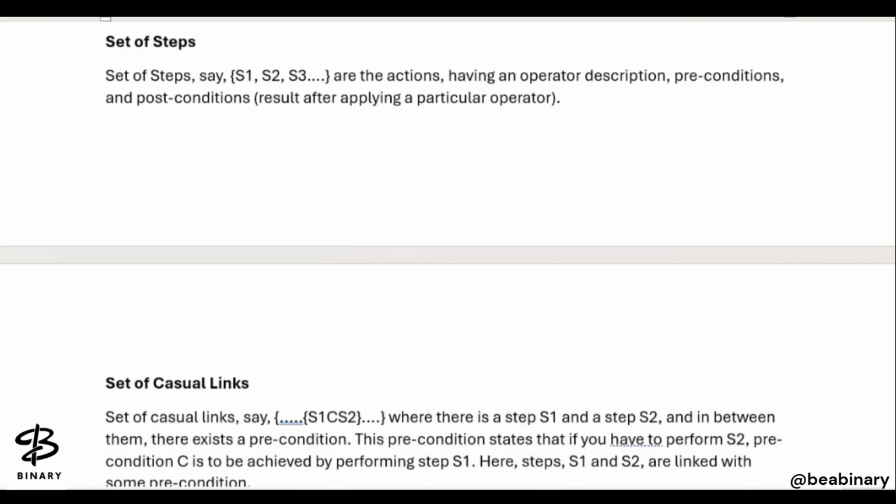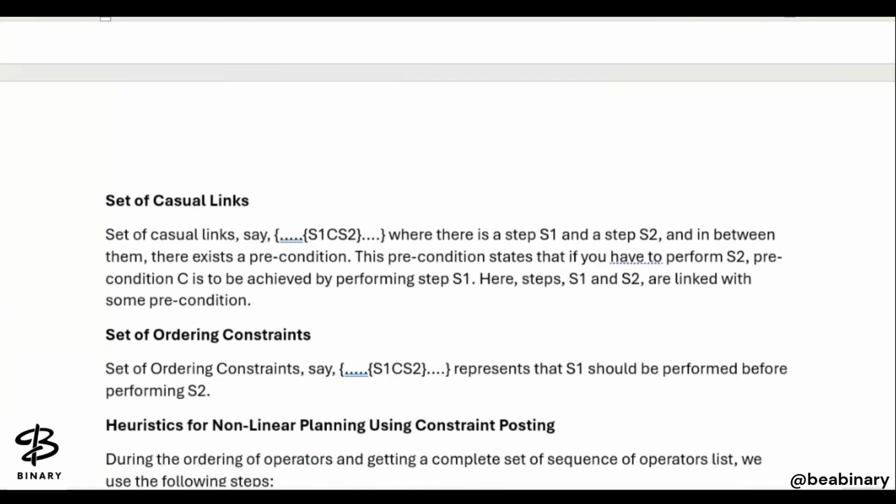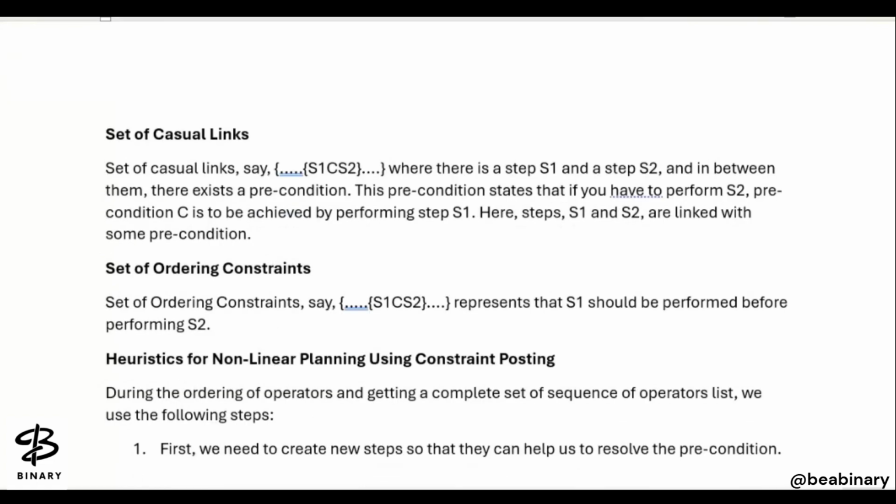Then the another component in non-linear planning is the set of causal links. Set of causal links says S1 and S2, where there is a step S1 and a step S2, and in between them there exists a precondition. This precondition states that if you have to perform S2, precondition C is to be achieved by performing the step S1. Or simply, what intermediate state of a system should be there before performing step 2, right?